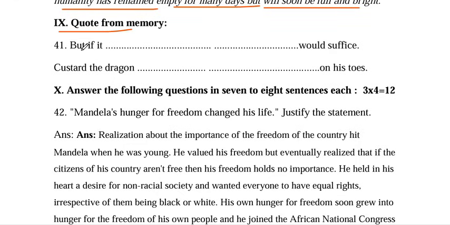Three poems are mentioned. The first one is Fire and Ice. It is compulsory in the question paper. The second one is Amanda and the Tale of Custard the Dragon.